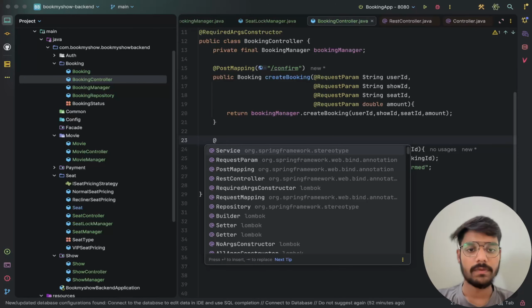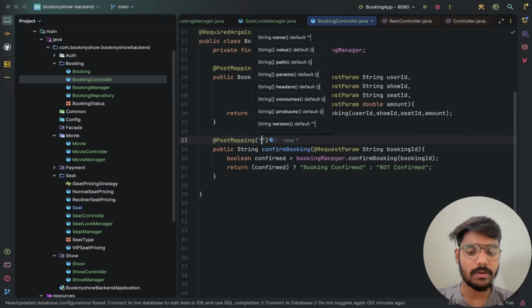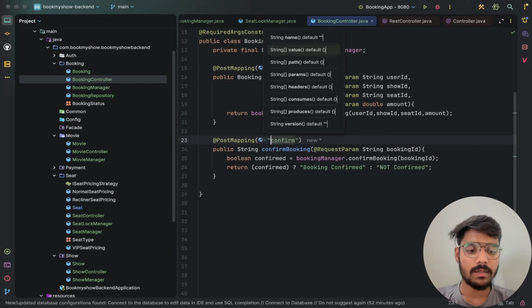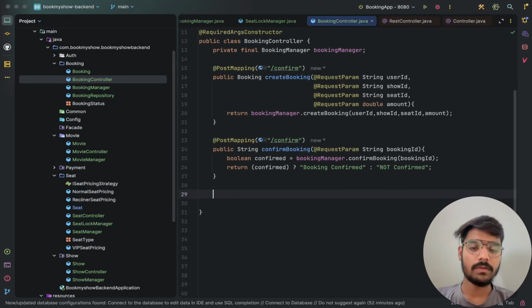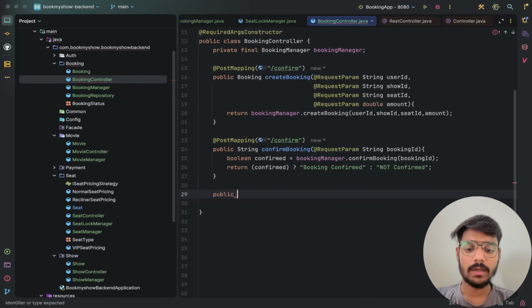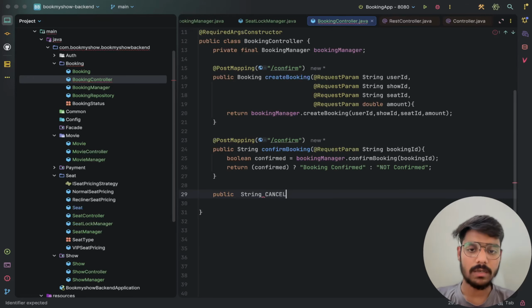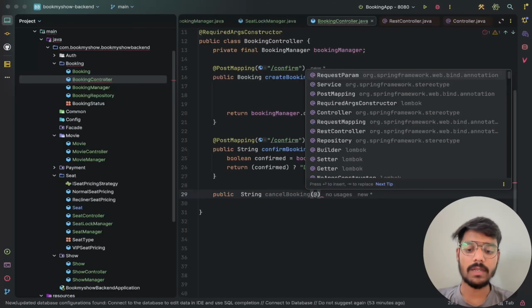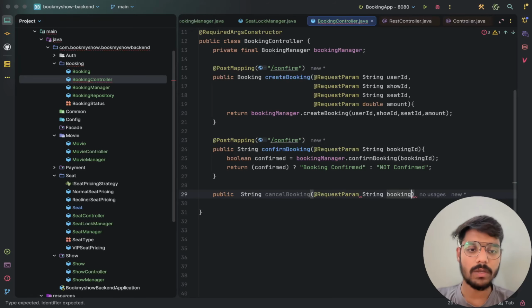Now we will have the post mapping. In post mapping, we have the confirm path. Now another method, which is to cancel. So public, which will return a string, cancelBooking. CancelBooking will accept a request parameter, a string booking ID.